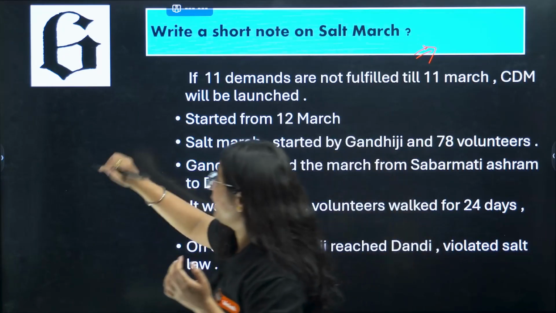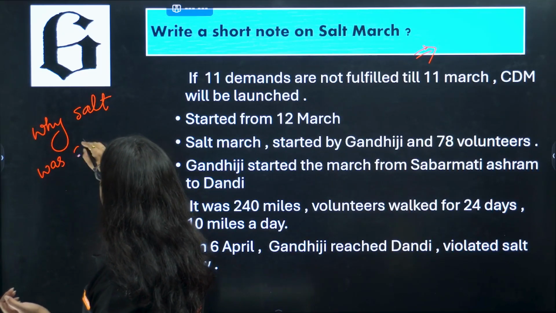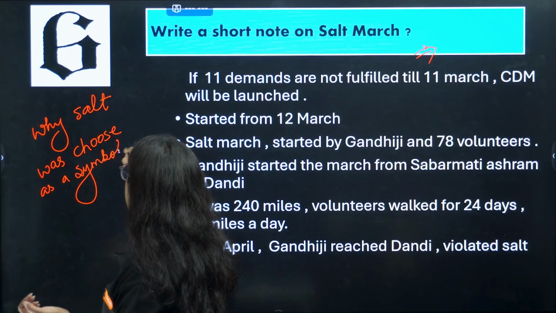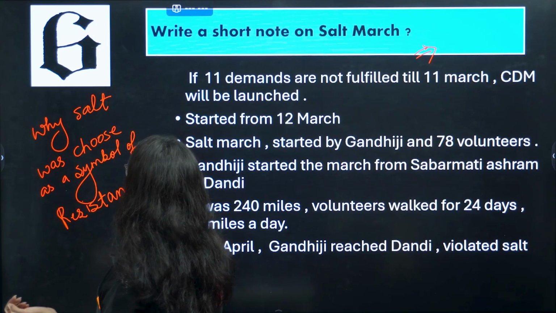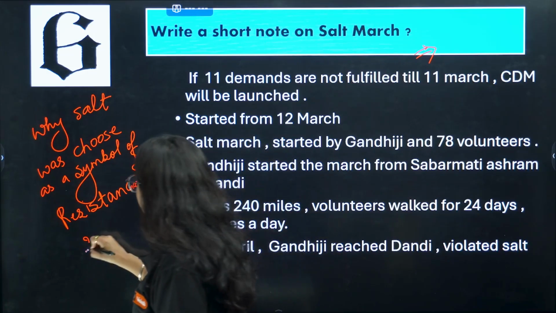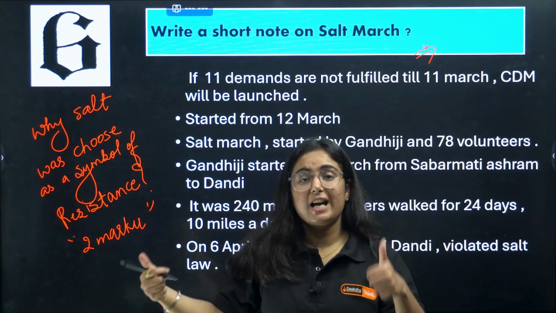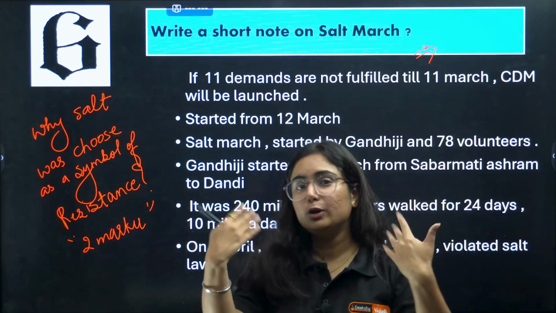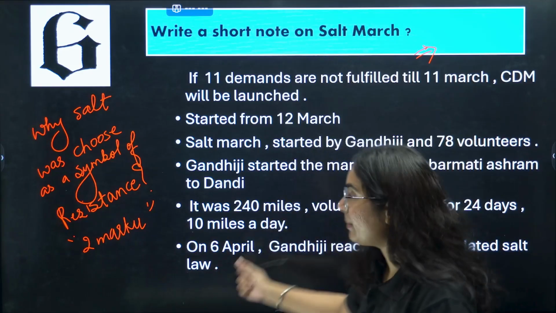A question can also come like this: why was salt chosen as a symbol of resistance? This I am giving you as homework, because I want you to answer it. This is a 2-marker question from my side. Why was salt chosen? It was chosen to make the local issue a national issue. I gave you 1 point, add 1 more point so that you can get full 2 marks in it. Now coming back to the Salt March.